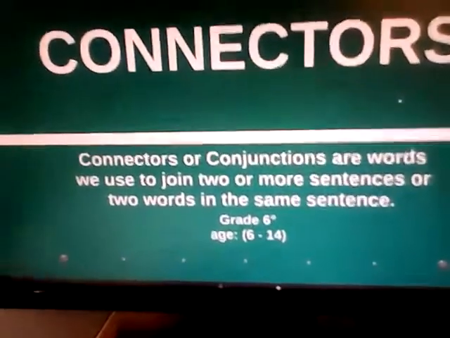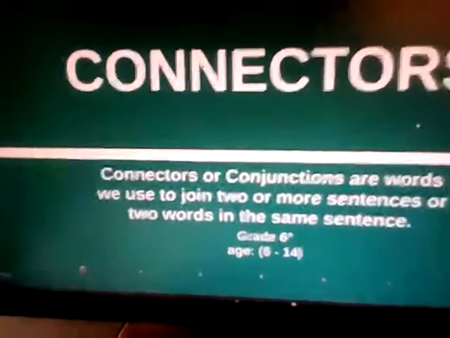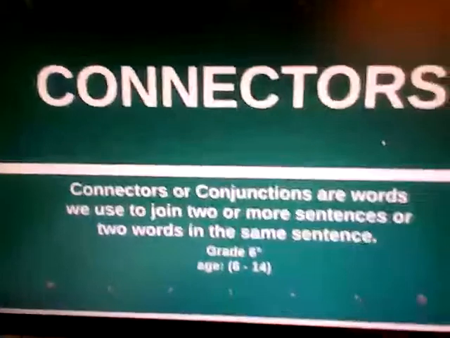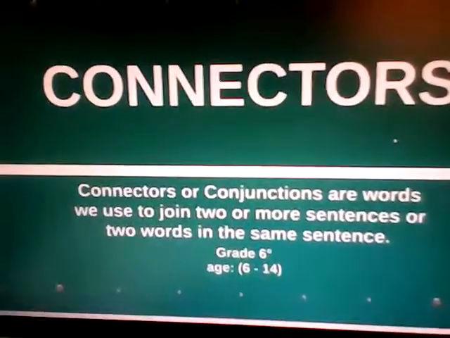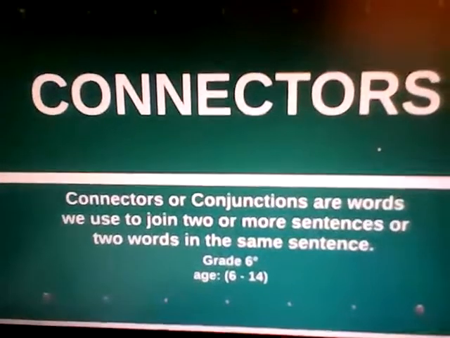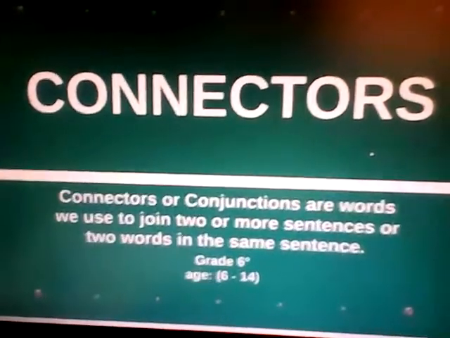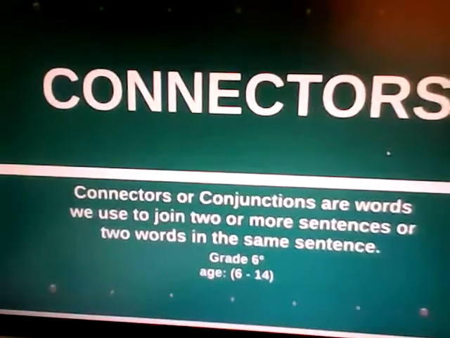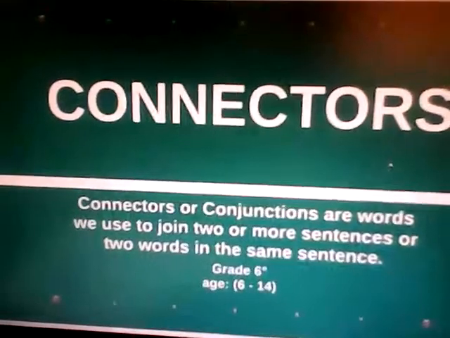Okay, first to begin, the topic chosen is connectors. Connectors or conjunctions are words we use to join two or more sentences or two words in the same sentence. The grade is 6, the age between 6 until 14.